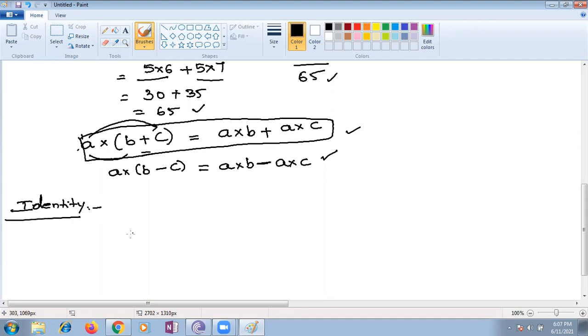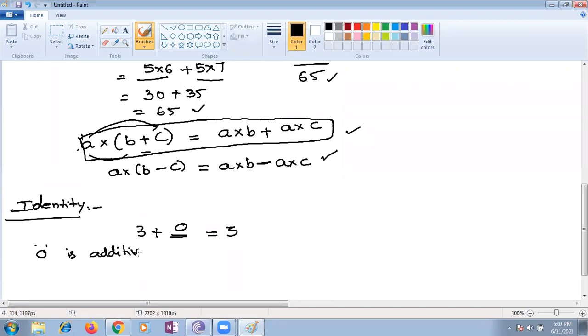Identity. See, children, whatever the number, if you add any number to, suppose I'm taking 3, 3 plus what number gives the result remains the same? Zero, ma'am. So we can call 0 the additive identity. Additive means with respect to addition.